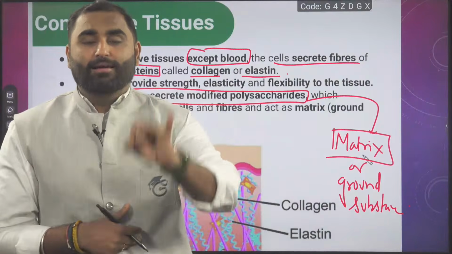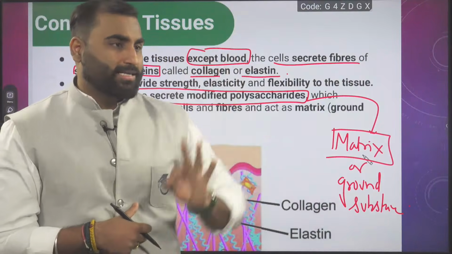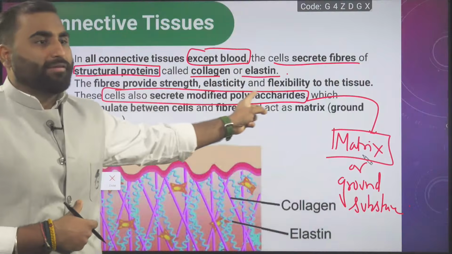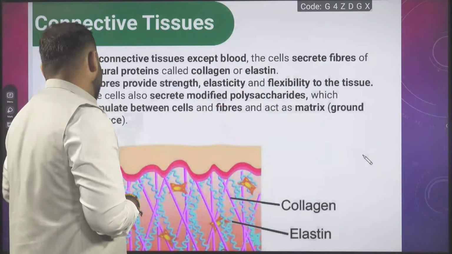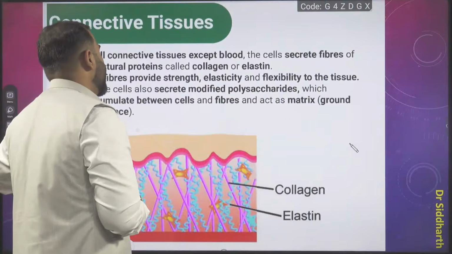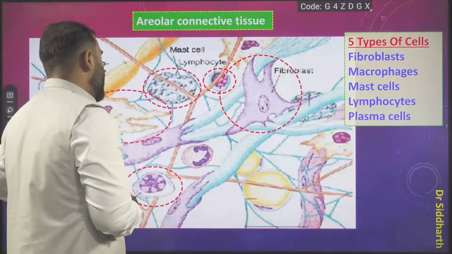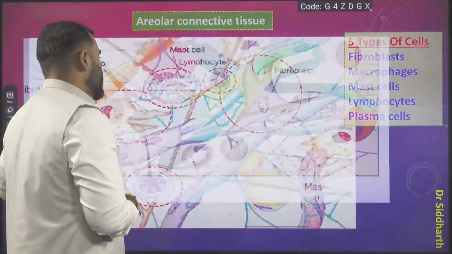So there is cell, there is fiber, there is matrix. Matrix is made up of modified polysaccharide. Are we clear, everyone? Shall we go ahead now?